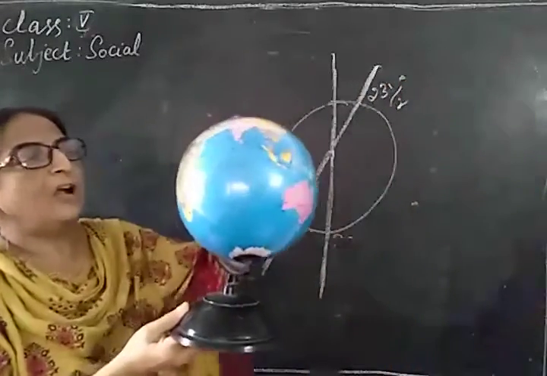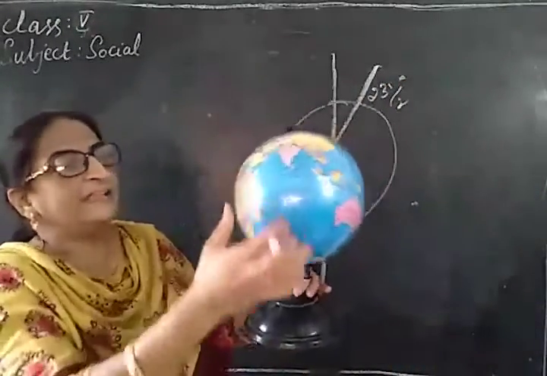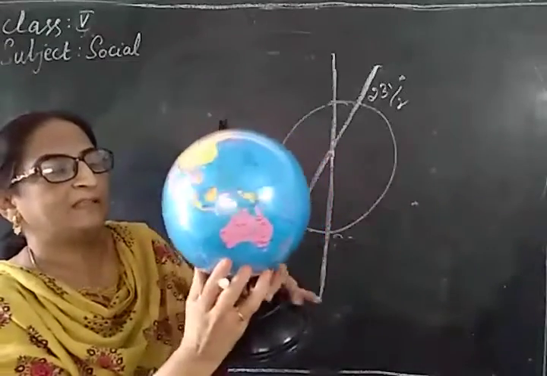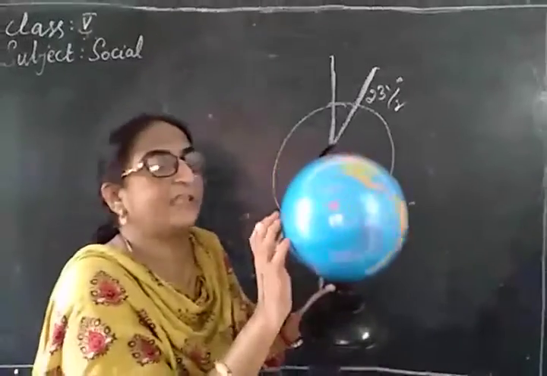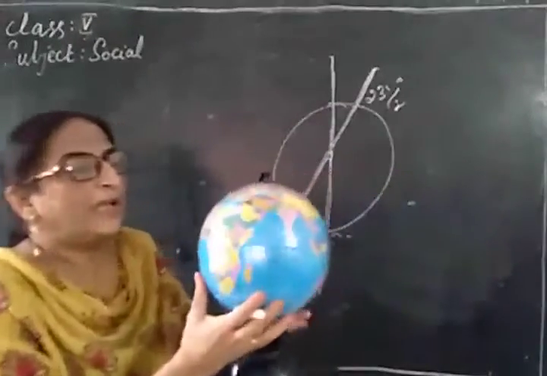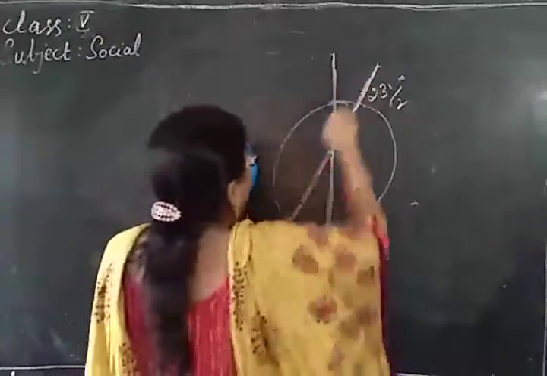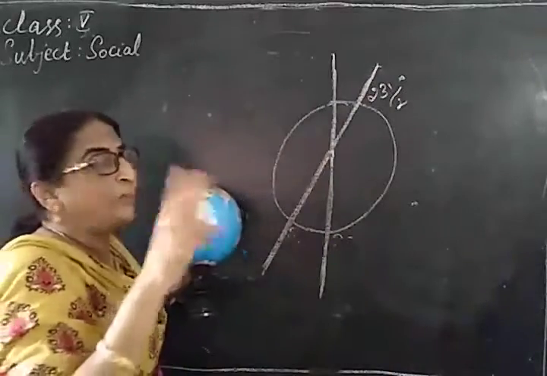So this is called the line of axis and the earth rotates on this axis. While it is rotating, this axis has 2 points.